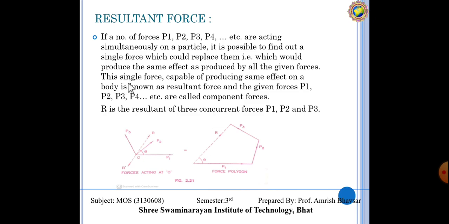That single force is capable of producing the same effect on a body. This is known as resultant force.